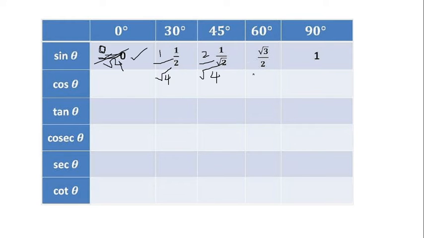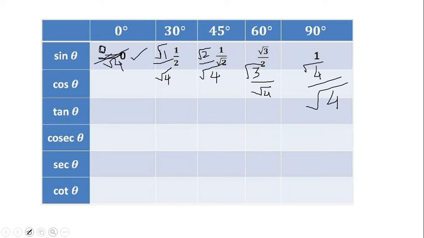Next, the fourth one, 3 by, sorry, it should be root over there. So root 3 divided by root 4, and the last one is root 4 divided by root 4. I'm sure right now it is very clear and you can easily remember these things. So let me write down this one again.